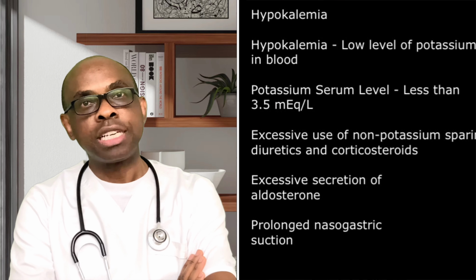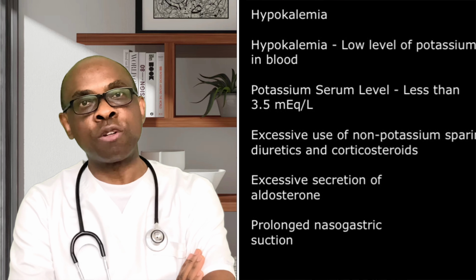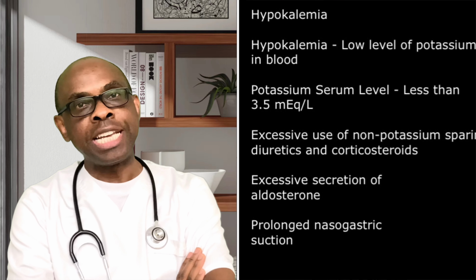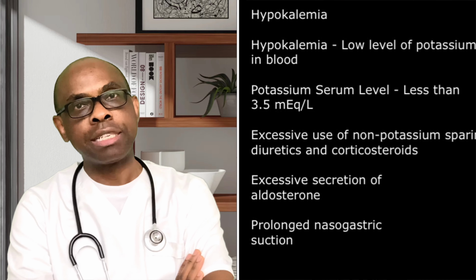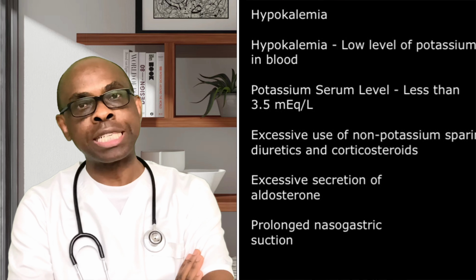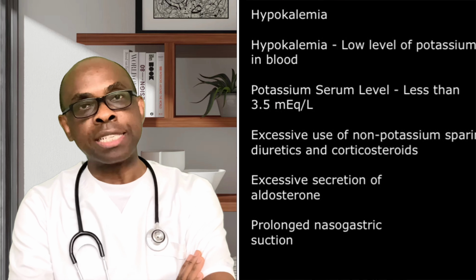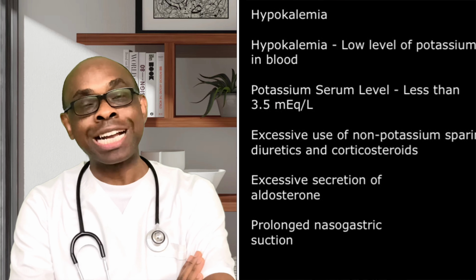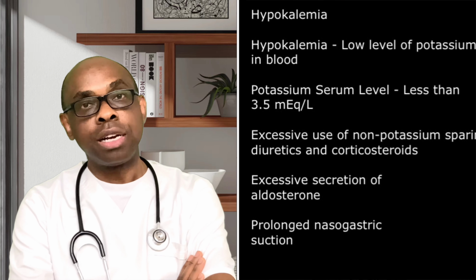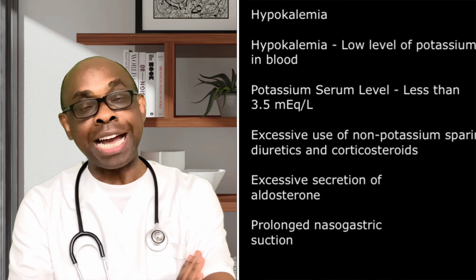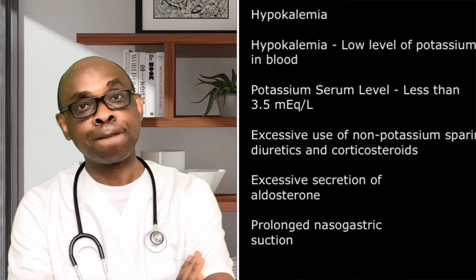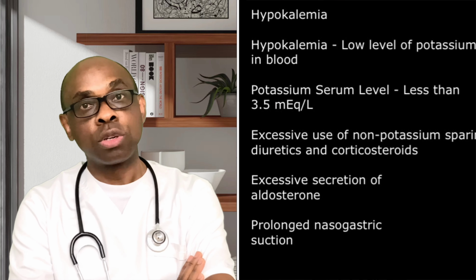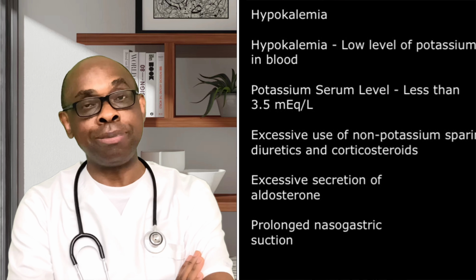Number two is the excessive secretion of aldosterone or the excessive use of corticosteroids like prednisone, cortisol. If there is excessive use of that, it can lead to hypokalemia. Excessive secretion of aldosterone from the adrenal gland that leads to Cushing syndrome is another cause of hypokalemia.